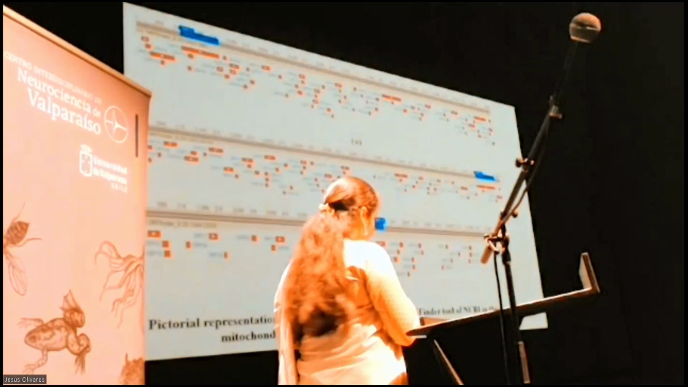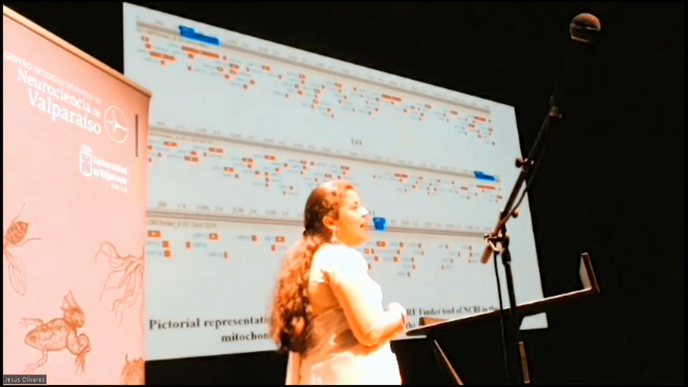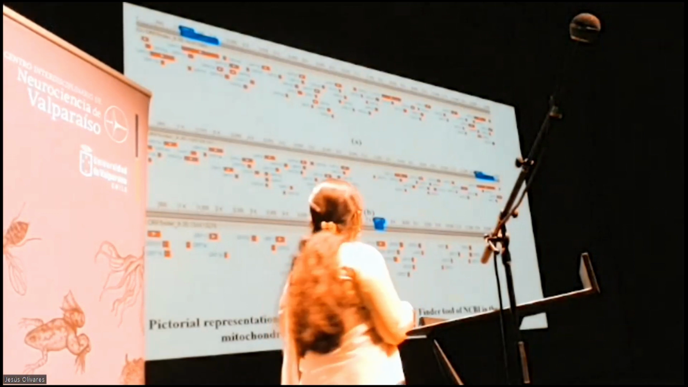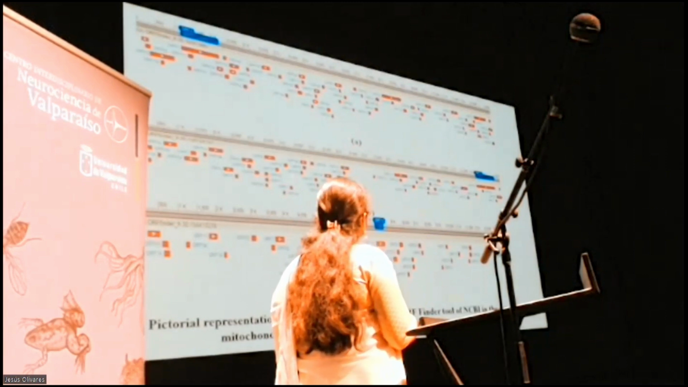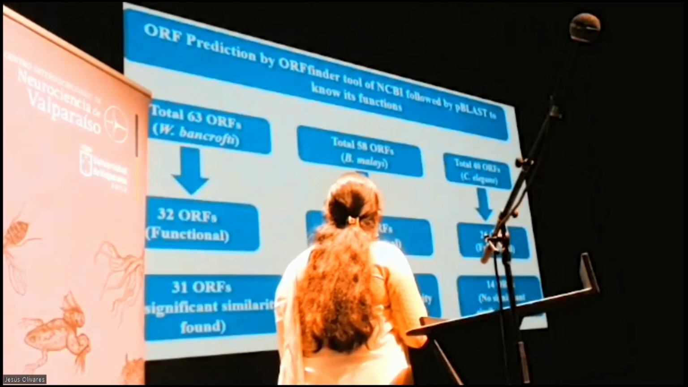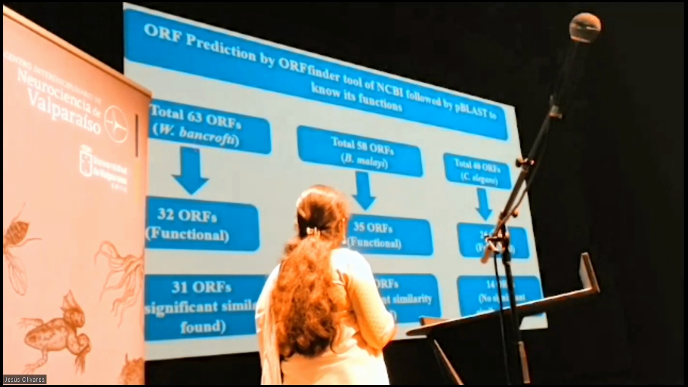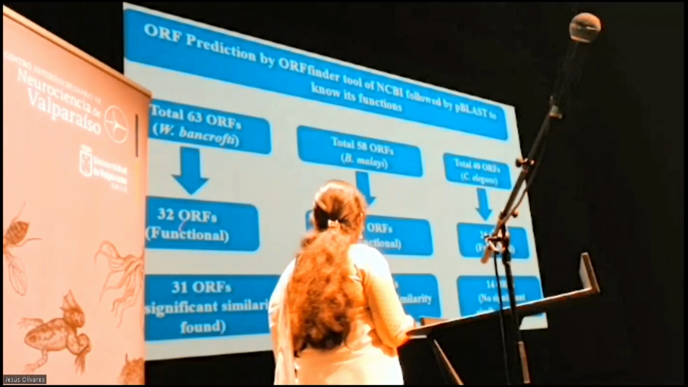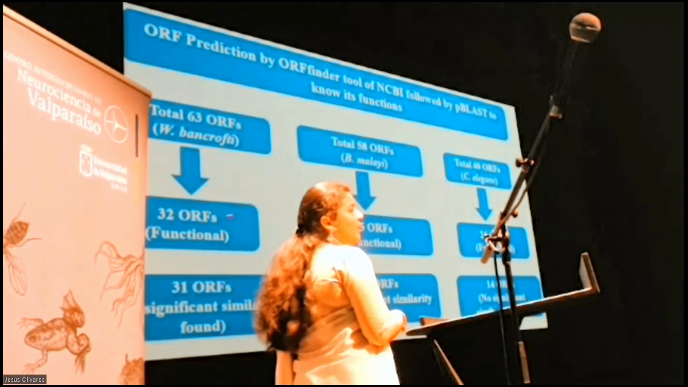Now, this pictorial diagram represents the total ORFs identified in these species using the NCBI ORF finder tool. The very first is Wuchereria bancrofti, followed by Brugia and C. elegans. Among the identified ORFs, a total of 63 ORFs were identified in Wuchereria bancrofti, 58 in Brugia and 40 in C. elegans, which were further subjected to protein BLAST so that we can find out their probable